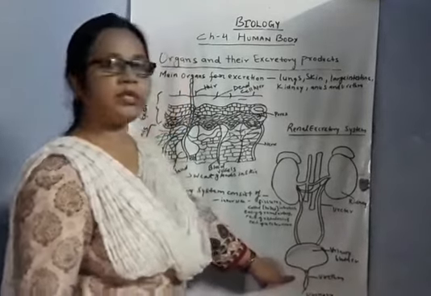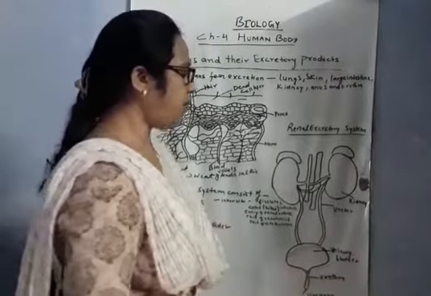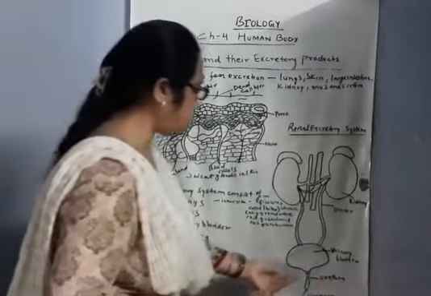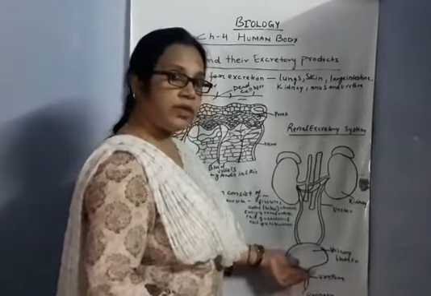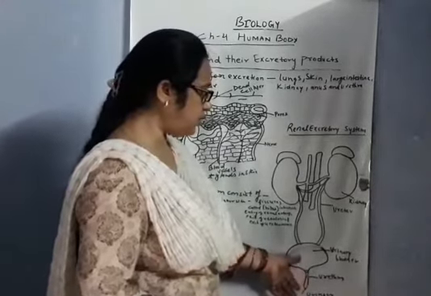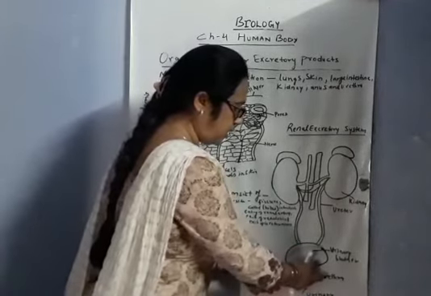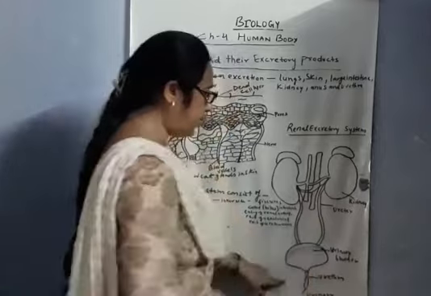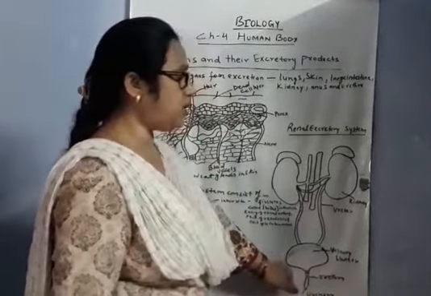The urge to pass out urine occurs in a person when the bladder starts getting stretched. जब यहाँ पर अधिक maximum amount of urine will be present in the urinary bladder, then it will stretch. ये फैलने लगता है जिससे कि हमारे urinary bladder में दर्द पेन महसूस होता है और तब हम यूरिन को पास आउट करते हैं.